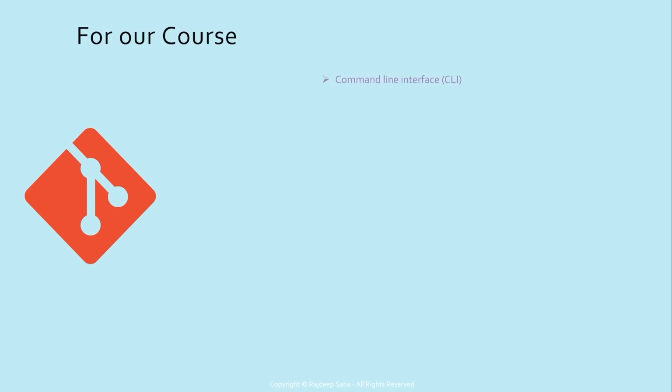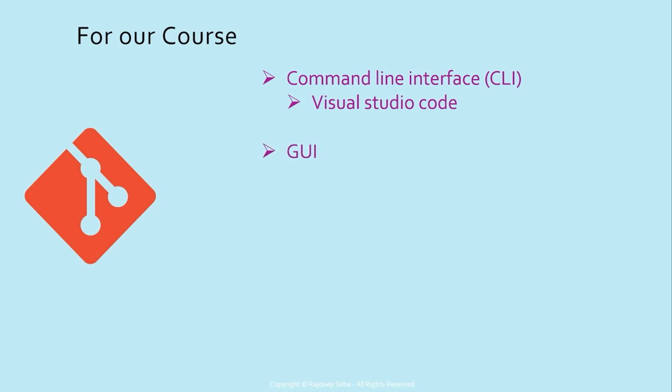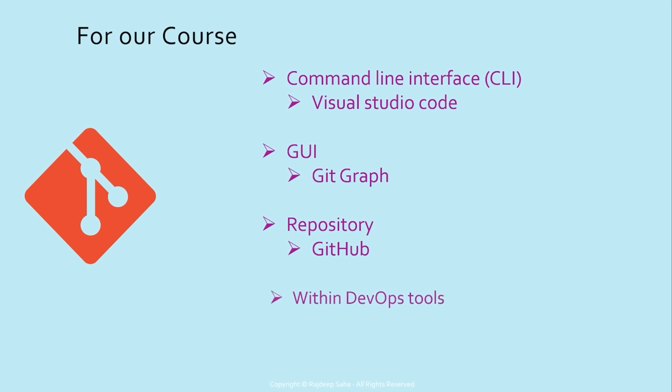For our course, we will use command line interface using Visual Studio Code. We will learn a GUI tool called Git Graph. For repository, we are going to learn GitHub, and we will also learn how to integrate Git with DevOps tools such as Jenkins. Alright guys and girls, now that we understand what is Git and why we need it, let's take a look at Git workflow and history.